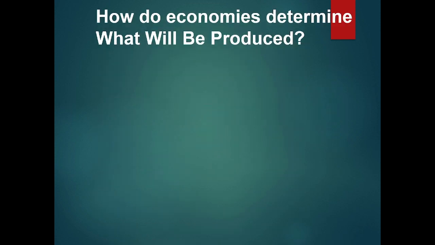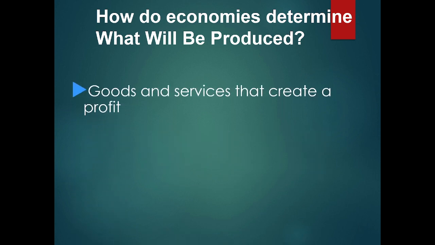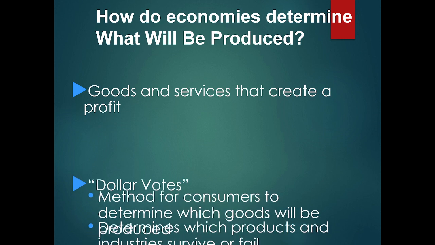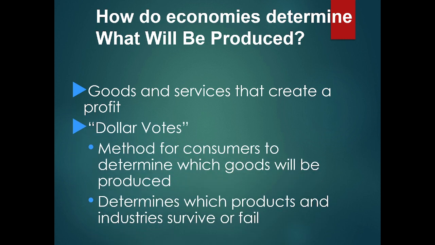How do economies determine what will be produced? Right? Goods and services are produced to create a profit. So what's going to happen is consumers will determine with their dollars what gets produced and what doesn't get produced. Right? We call it dollar votes. Consumers determine which goods will be produced. They also determine which ones will fail.